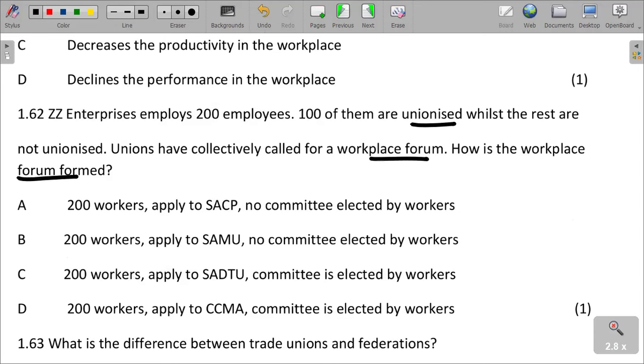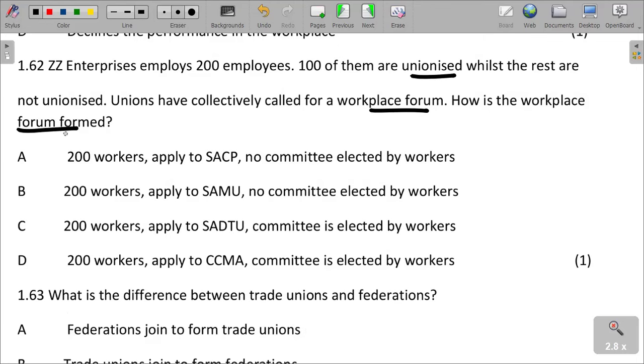For the formation of the workplace forum, 200 workers must apply to the CCMA, and the committee is elected by workers. That is the right answer. That is the procedure for workplace forum formation. The CCMA must be applied to, and the committee is then elected.